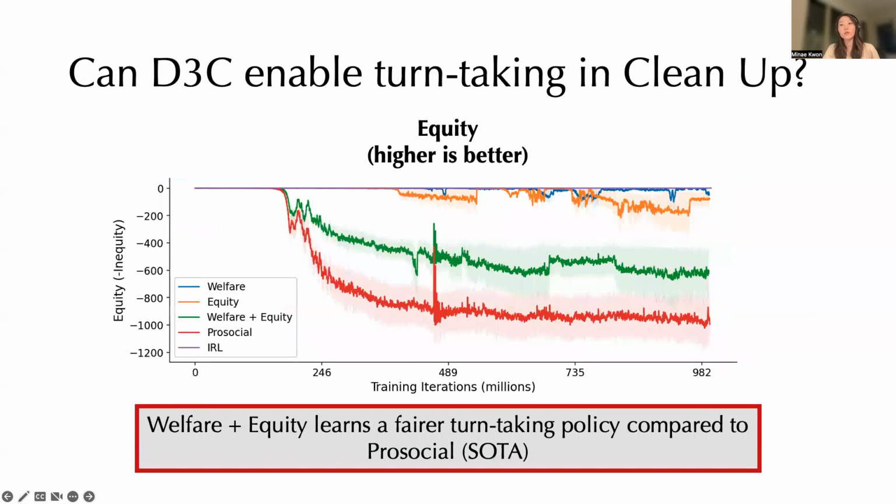When we change the metric and now look at how agents perform when we measure equity, we can see that now agents trained with the welfare and equity objectives, so the blue and orange lines, who are getting close to average 0 reward, are very equal or equitable because everyone isn't getting much reward. But notably, you can see that the welfare plus equity objective has a much higher equity than the pro-social one. And recall that these 2 lines were getting the highest rewards. So this implies that the welfare plus equity objective learned a fairer policy where some of the agents learned to take turns cleaning the river. And in practice, we did see that some agents were able to take turns cleaning the river and harvesting apples with this global objective.